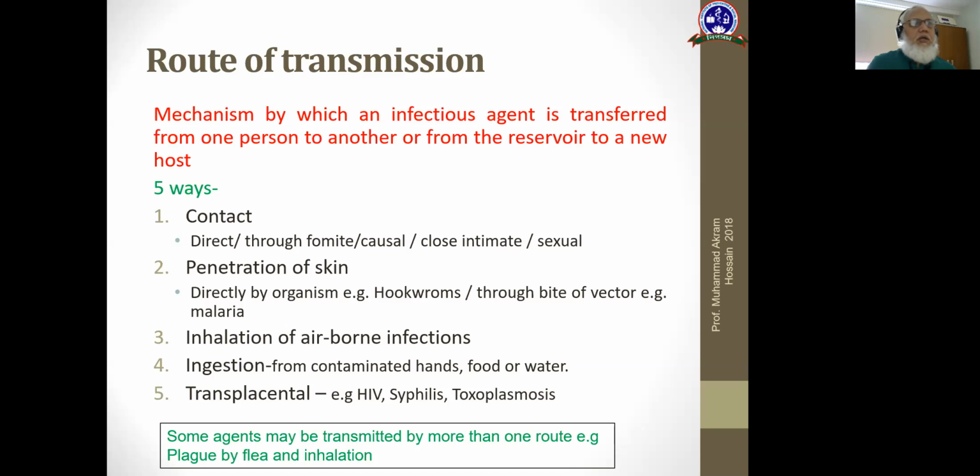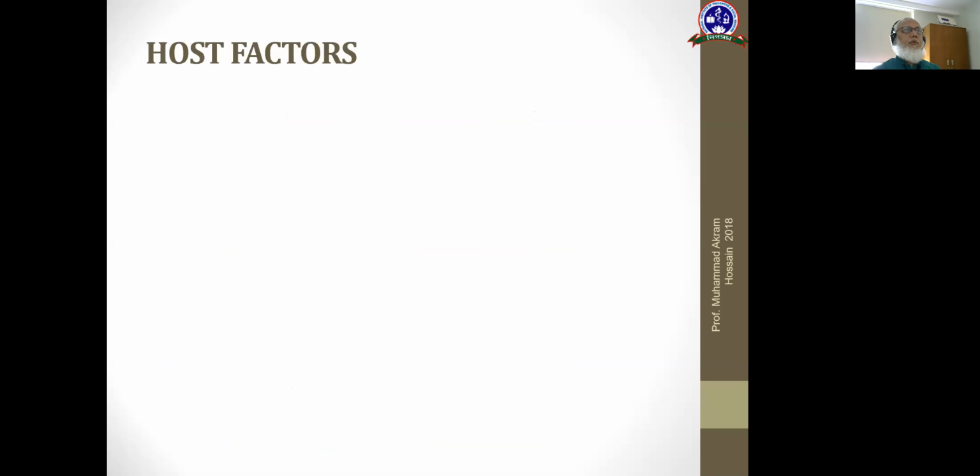Inhalation of air includes airborne infection, and droplet infection also occurs by inhalation. Ingestion is from contaminated hands, food, and water. Some diseases can be transmitted by the transplacental route: HIV, syphilis, toxoplasmosis. Some agents may be transmitted by more than one route, like plague, by flea and inhalation.